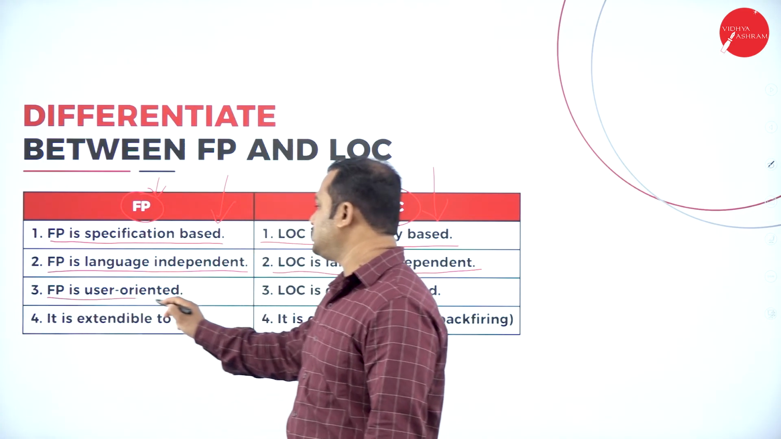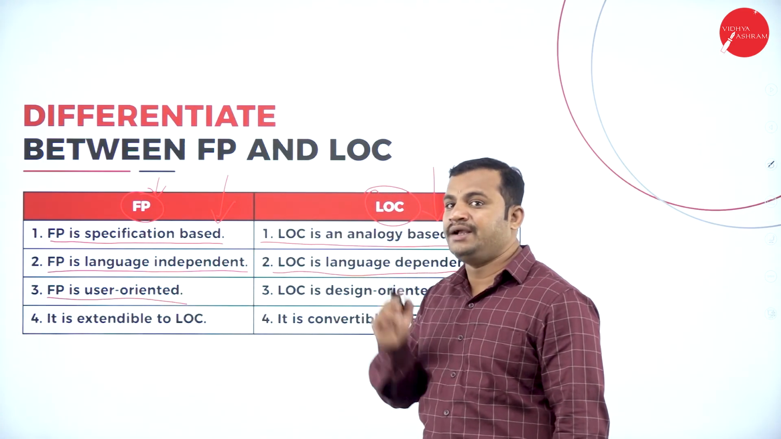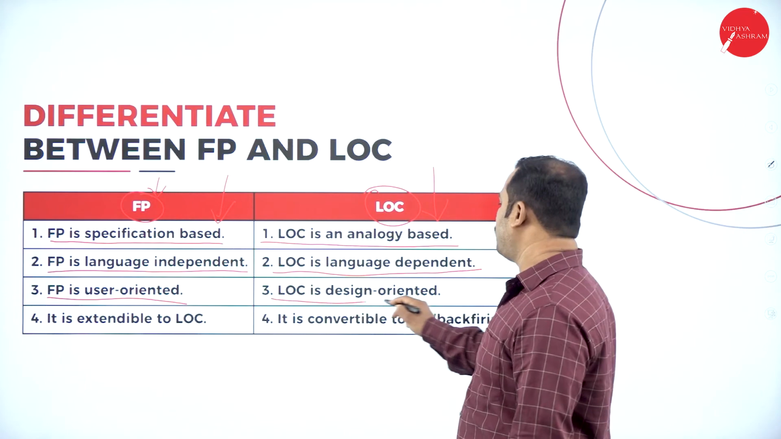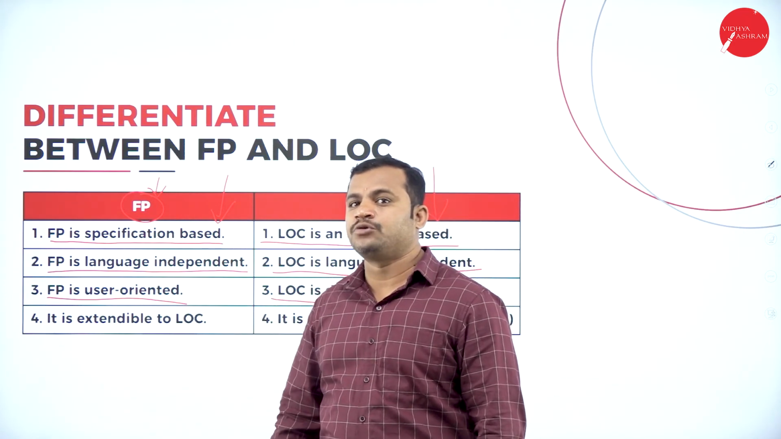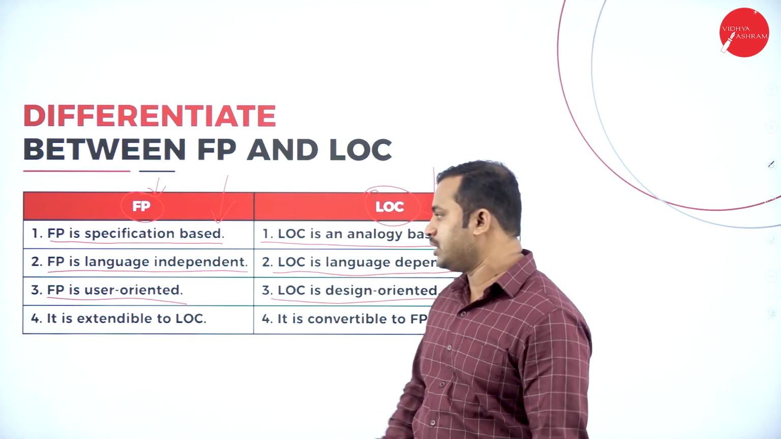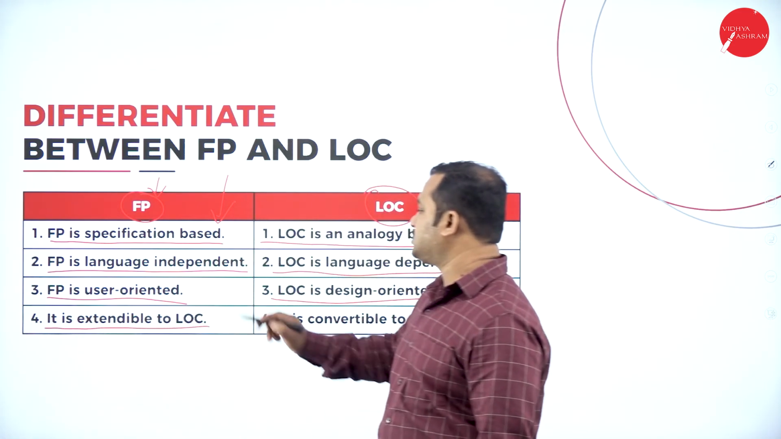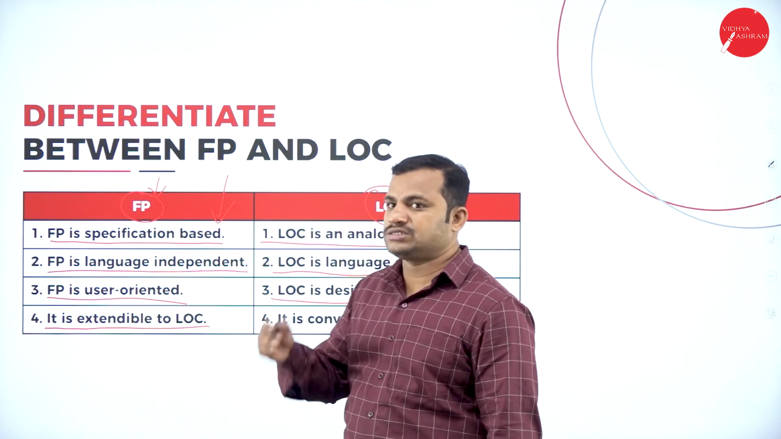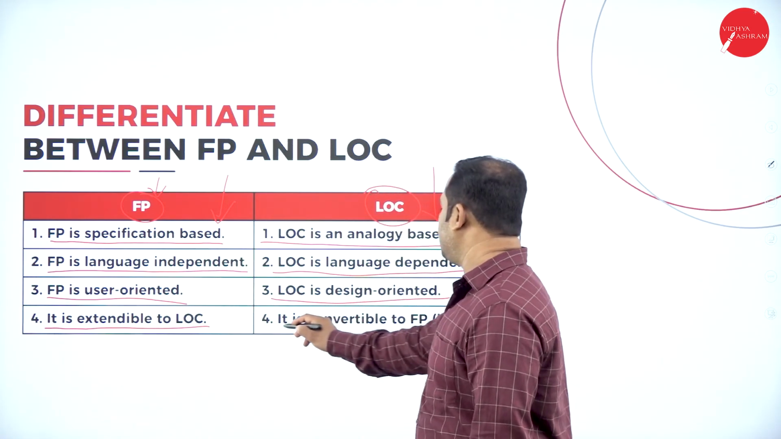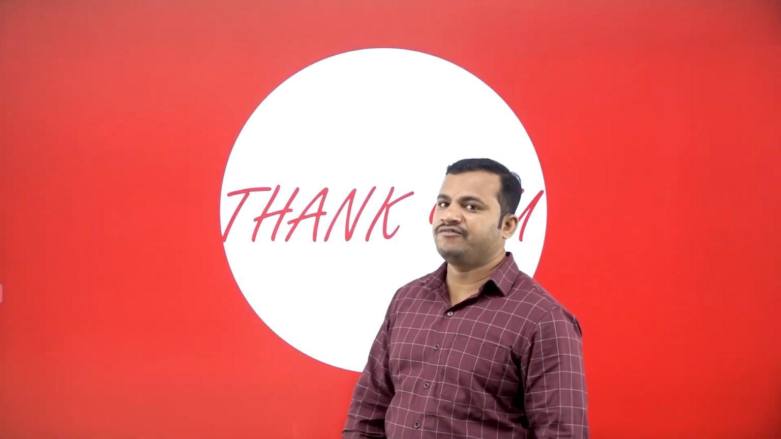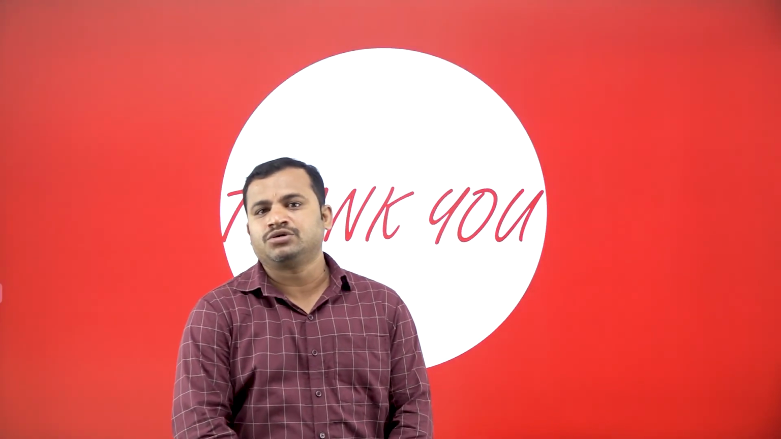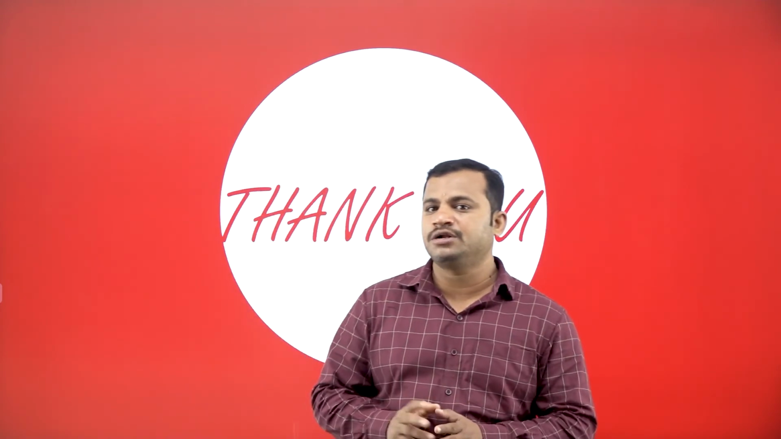Function point is user oriented, that is client oriented. Lines of code is design oriented. That means it is designed by the programmer, so it is called design oriented. Function point is extendable to lines of code, that is, interconvertibility is possible. Lines of code is convertible to function point. That is backfiring.